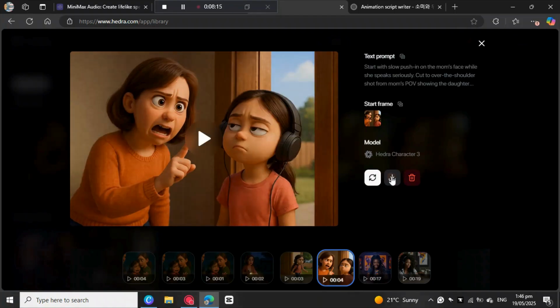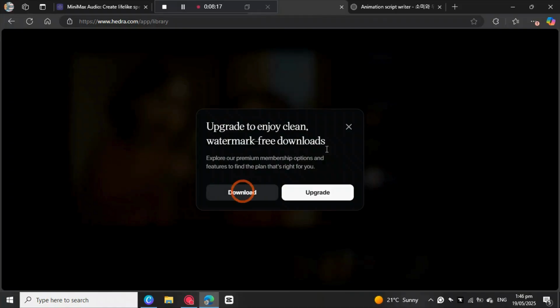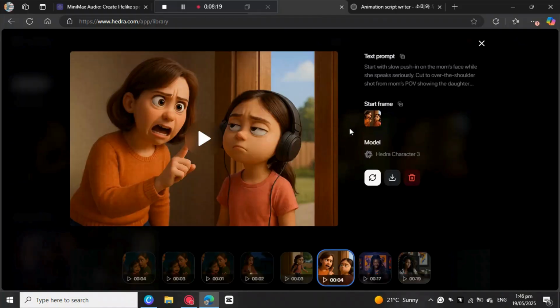Okay, great. So all you need to do is come here and download the video. You're gonna need to repeat this process until you are done with all your images.